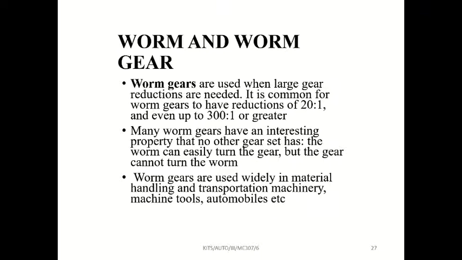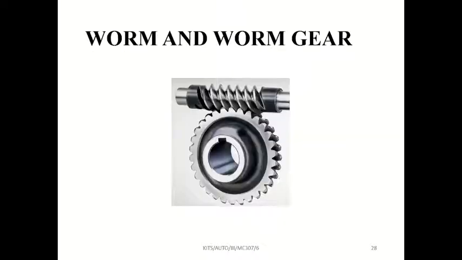Next, worm and worm gears. For reducing the velocity ratio, like 20:1 to 300:1, for large velocity ratio values, these worm gears are used. For example, if it is rotating at 300 meters per second, it can be reduced to rotate at 1 meter per second. Like that, we can change the velocity value. For that, the worm and worm gear is used.